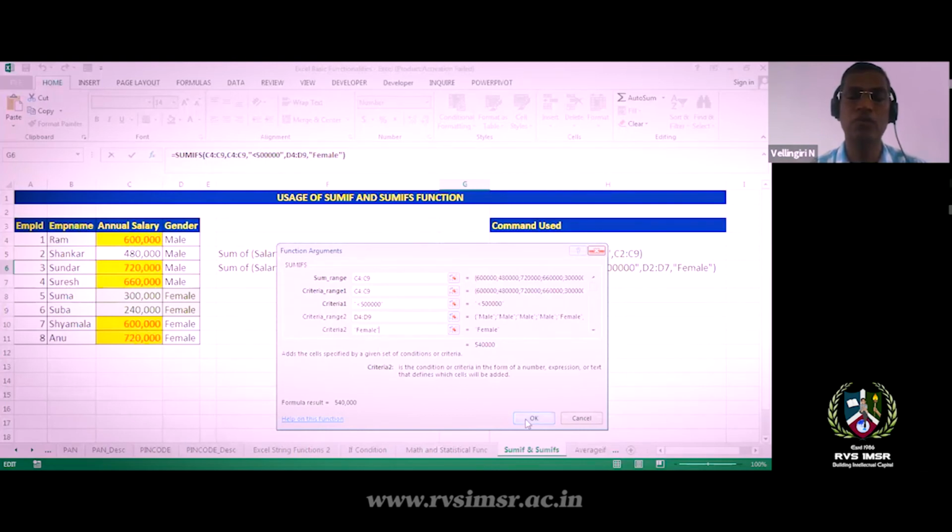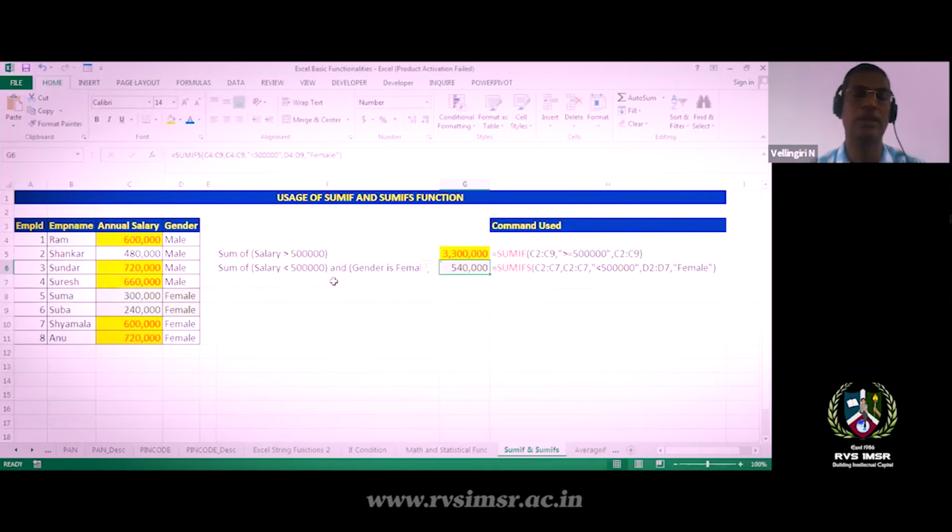If you use this condition, you can identify the outcome, that means the sum of salary. I'm checking for female employees who are getting less than 5 lakh salary. Their sum is 5 lakhs 40,000, from these two employees.